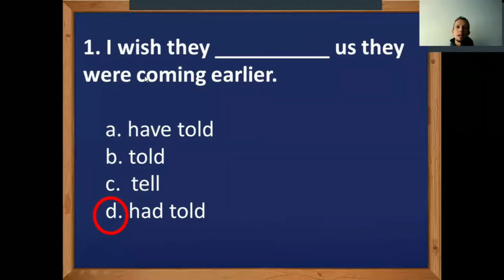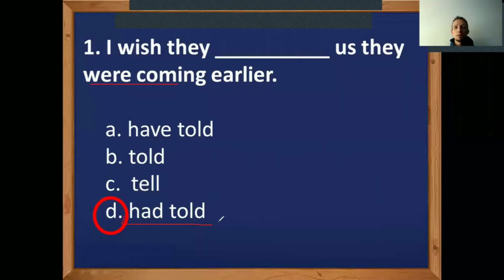It says, I wish they had told us before they were coming earlier. It didn't happen. That's the first rule about wish: you use wish and later had and another verb when you're talking about a situation of the past.